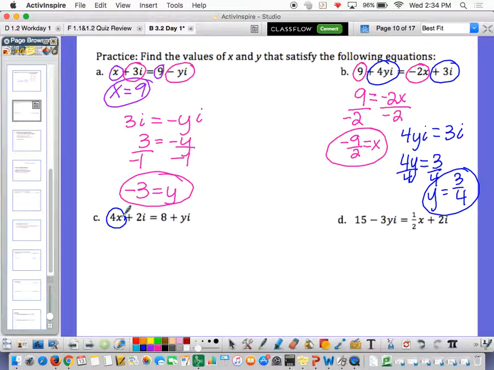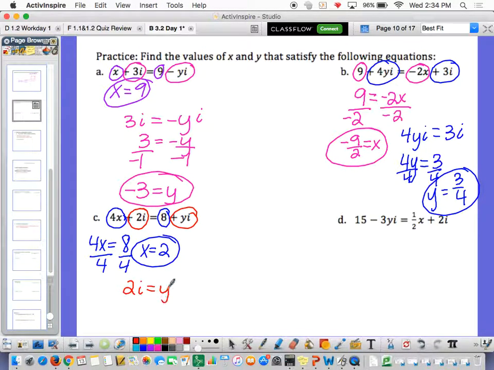C, the real part is 4x and 8. So 4x is equal to 8. We divide by 4, divide by 4. So x is equal to 2. Great. Then the imaginary parts are 2i and yi. So 2i equals yi. I am really, really hoping that you can just see from that 2 equals y. But if you can't, divide by i by all means.